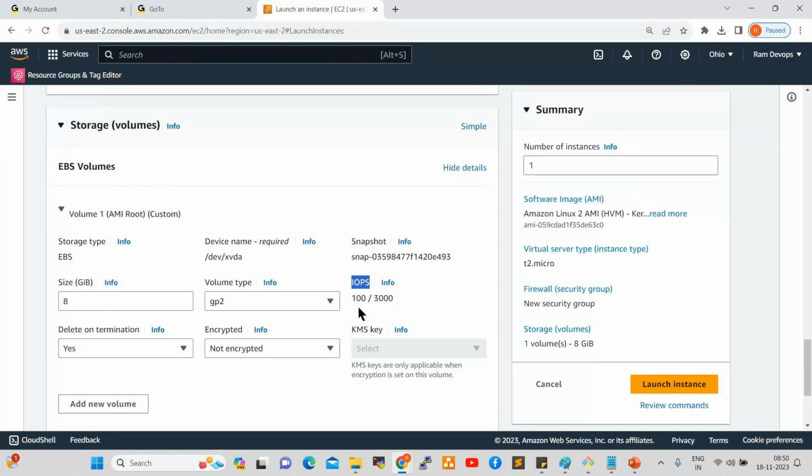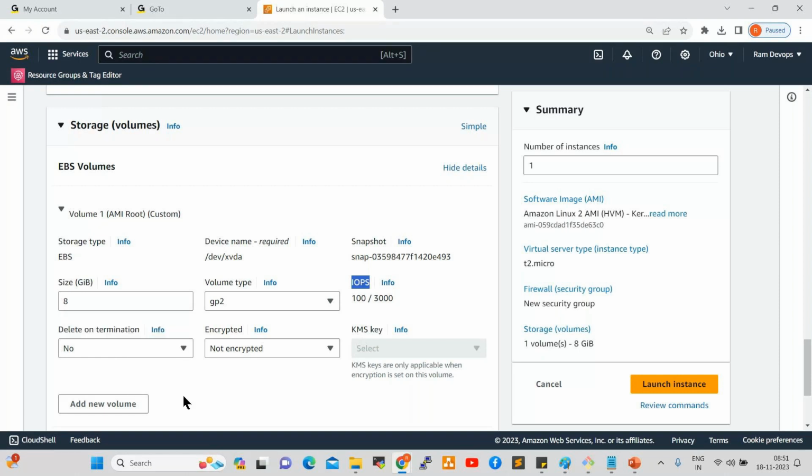Delete on termination. What is this? If you give yes here, what will happen? When you delete your server, along with the server, the volume will also be deleted, right? Normally, as per the project team requirement, we create a server and hand it over to the project team. Once the project is completed, they ask us to terminate the server. At the same time, we need to protect the storage because project data will be available in the storage only, right? That data we need to protect and provide when they require. That is why in real-time projects, we always need to change to no.